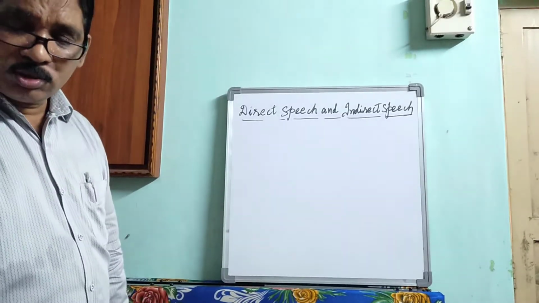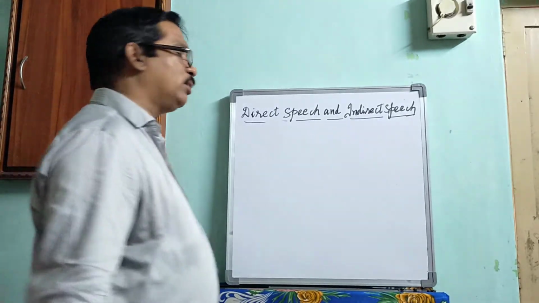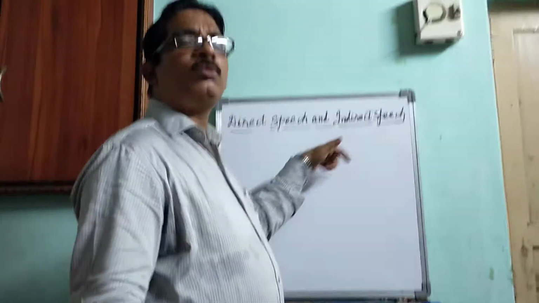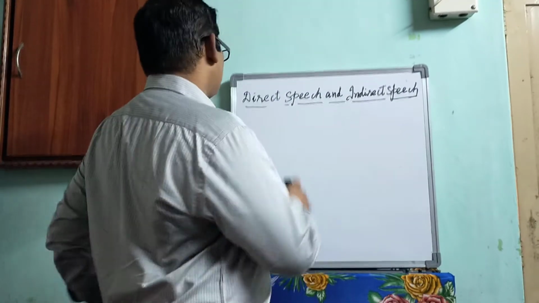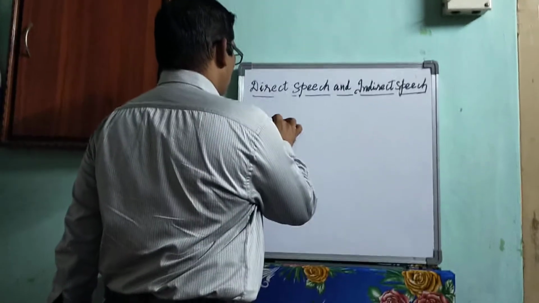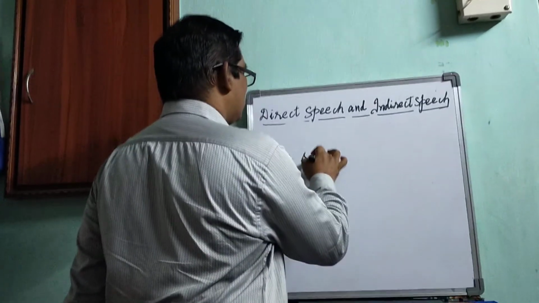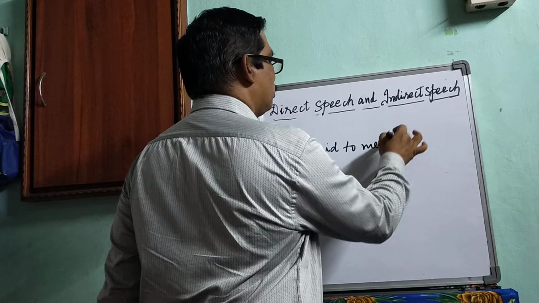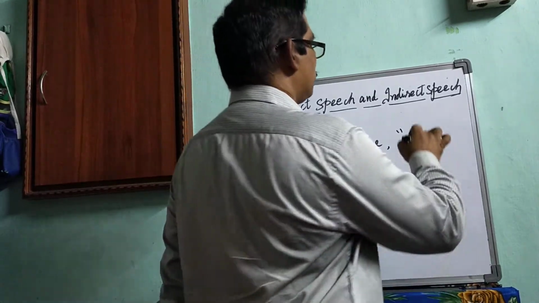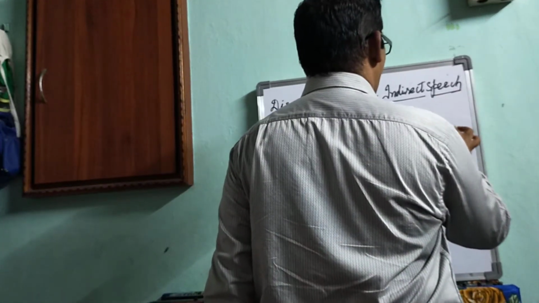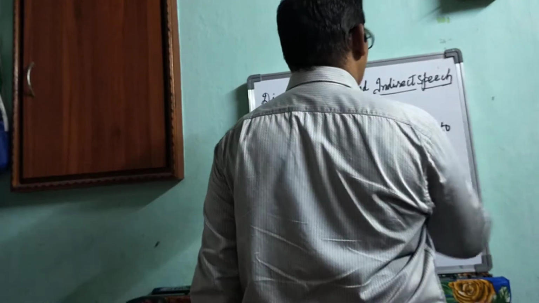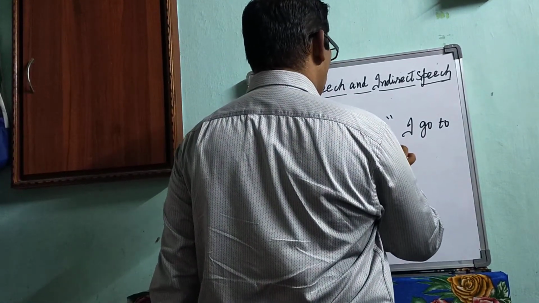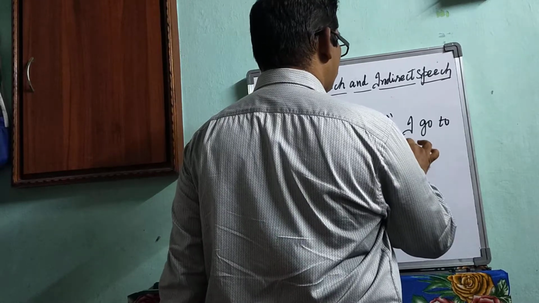Before knowing about the interrogative sentence, let us know one thing about the declarative sentence. We can use the same sentence: She said to me, I go to church every Sunday.